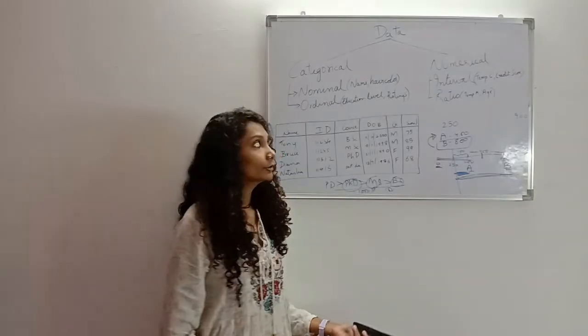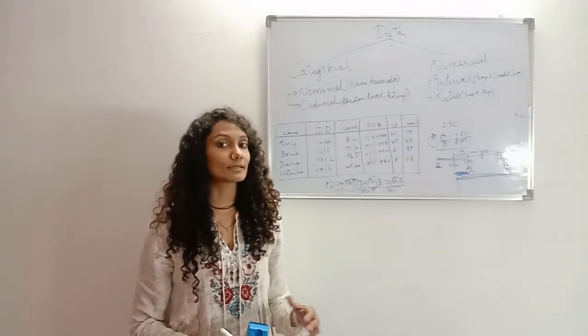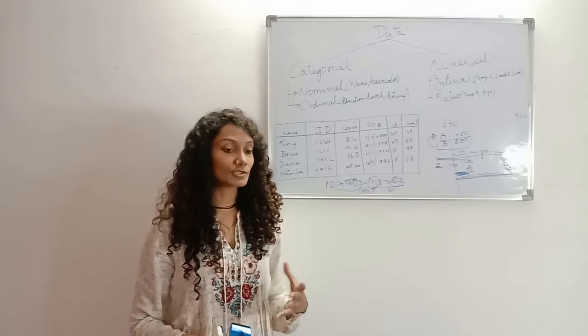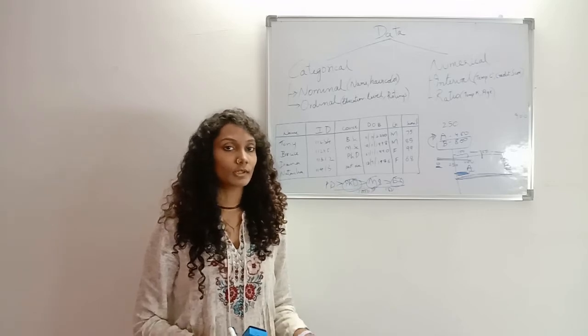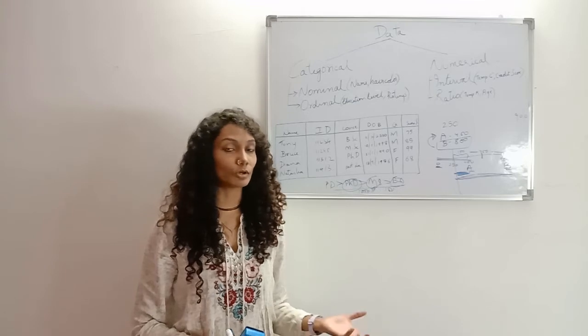The next type of numerical data is ratio, and like the name suggests, in this type of data, 0 is the natural zero. So the 0 represents the true absence of whatever we are measuring. An example is age. If the age of a person is 0, that is, he is not born.